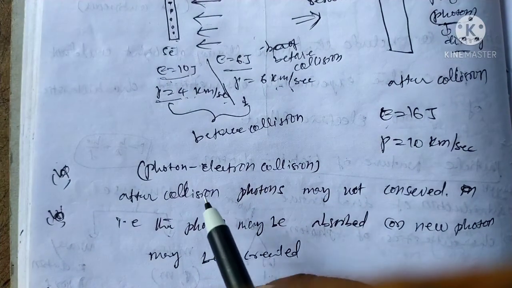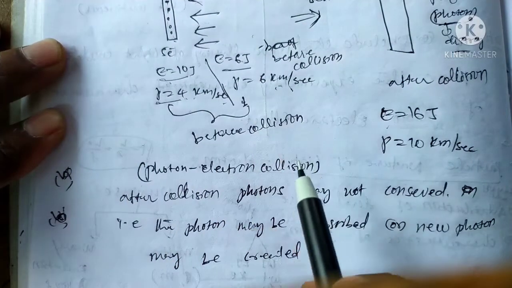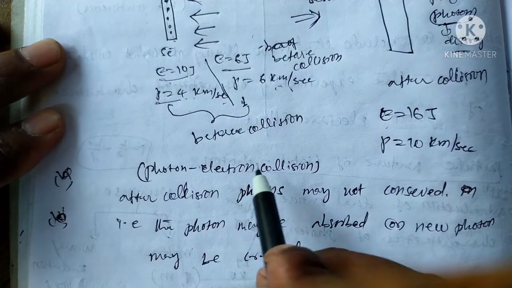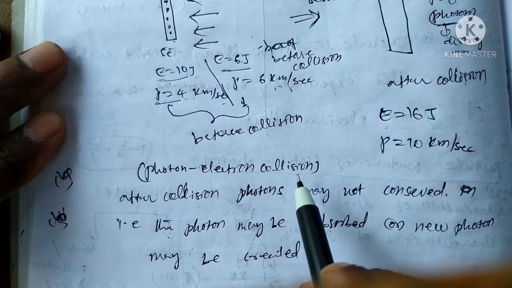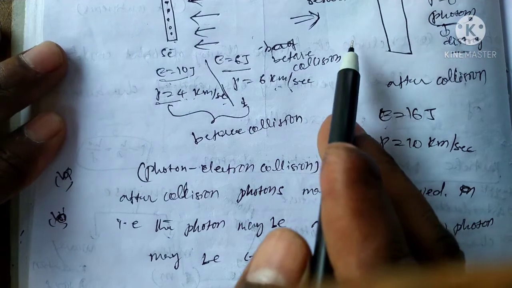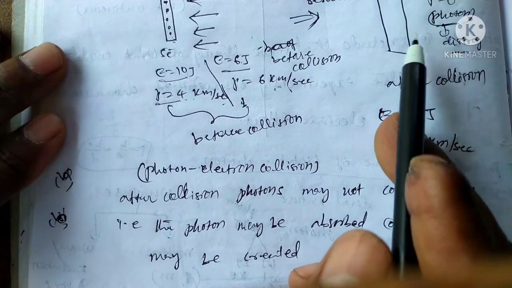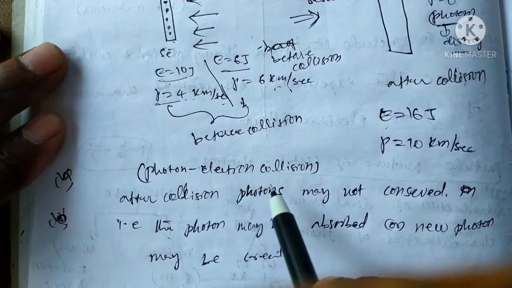Next, the best example is photon electron collision. This is the best example of energy conservation: photon electron collision. In electron photon collision, the energy can be released, but the photon energy can disappear with collision of photon and electron.